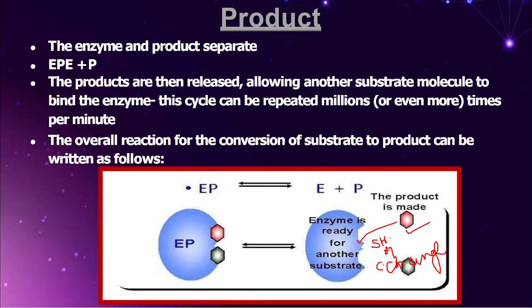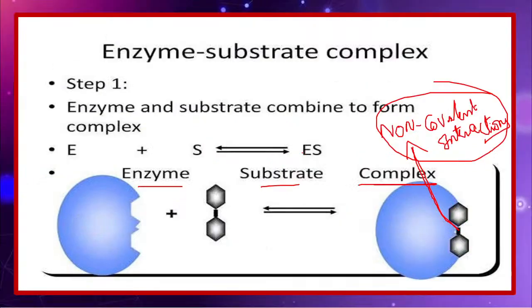Understand my words: if the enzyme undergoes the conformational change, do you think, friends, the enzyme can remain associated with the product? Never ever. The enzyme is never associated with the product. It is ready for another substrate attachment. You have to remember my words correctly: enzyme and product always have lower affinity.